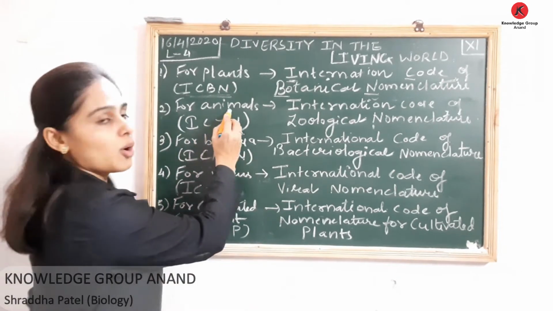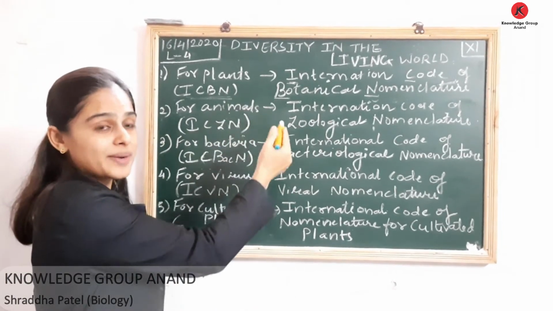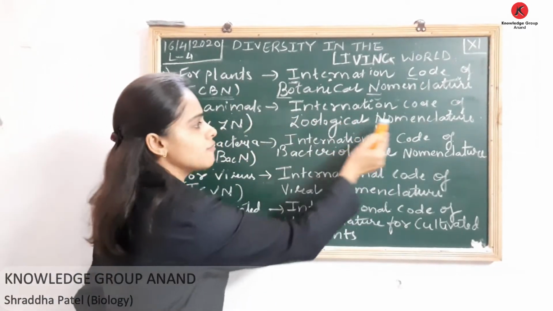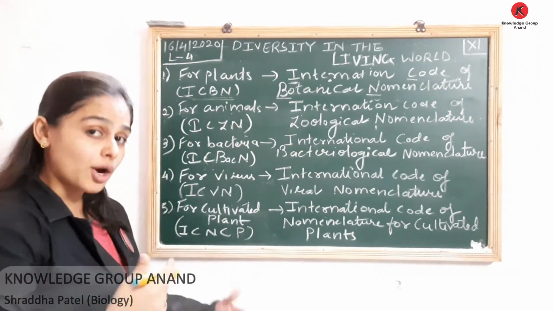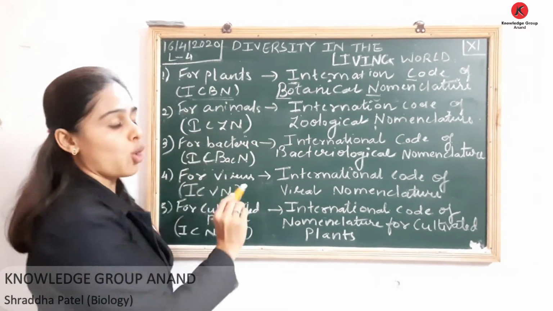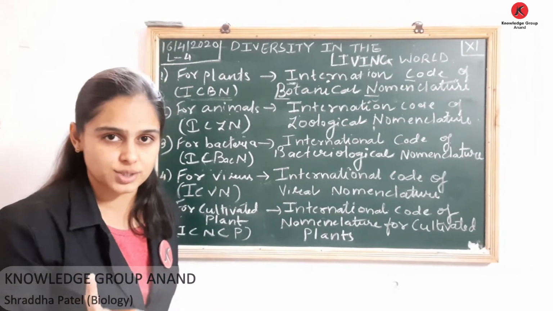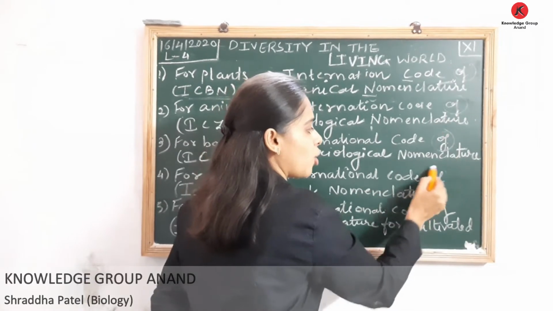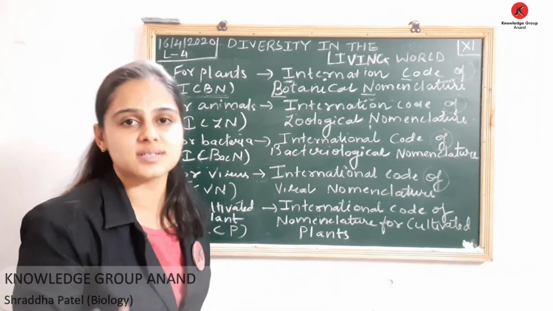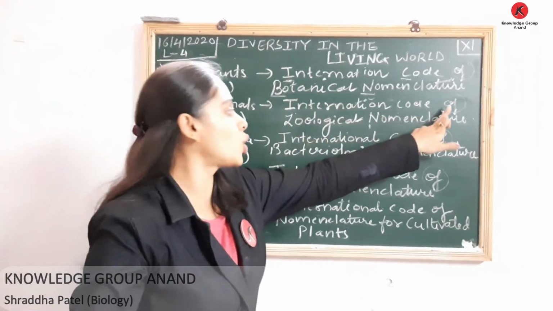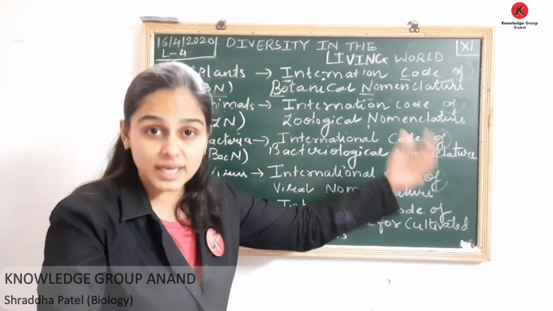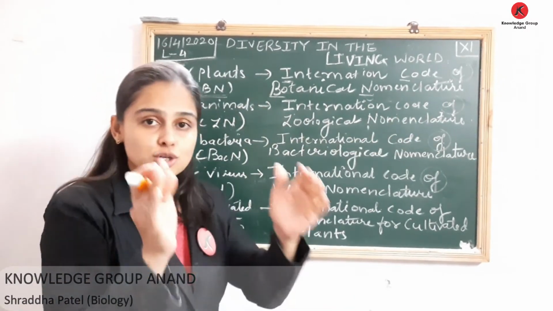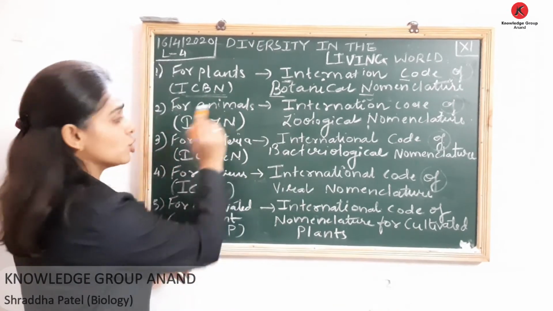Similarly, if we are talking about animals, तो animal के लिए कौन सी committee है? That is ICZN, International Code of Zoological Nomenclature, or you can also say International Code for Zoological Nomenclature. Once again, in some books यहाँ पे of की जगह for दिया होगा, one and the same. So this assigns names to animals.